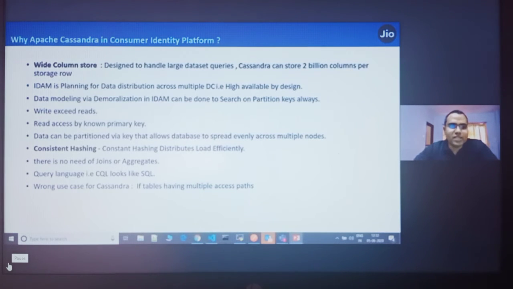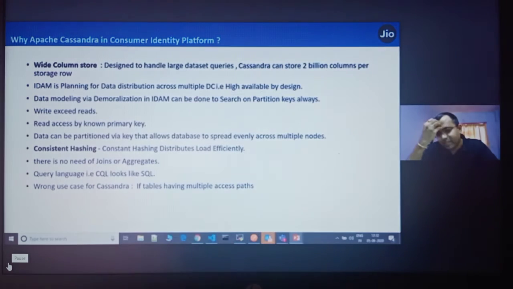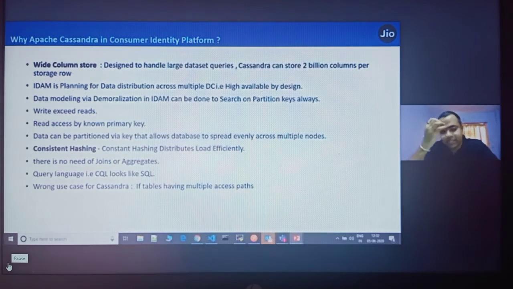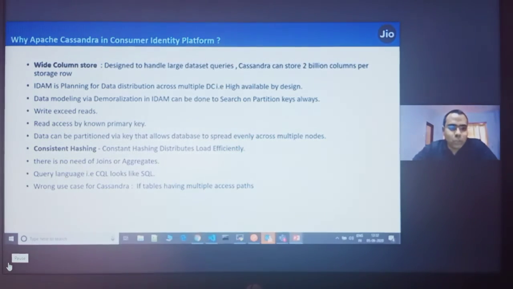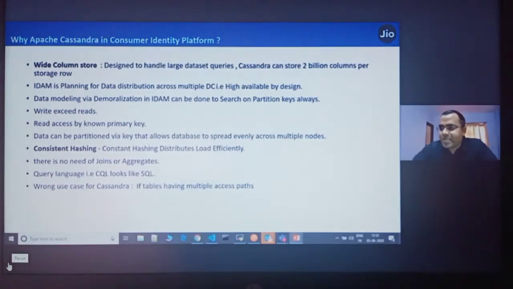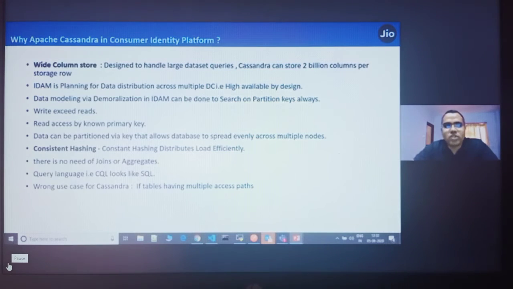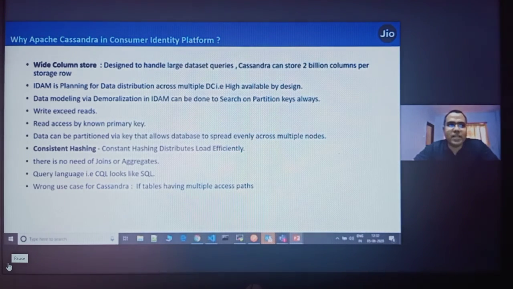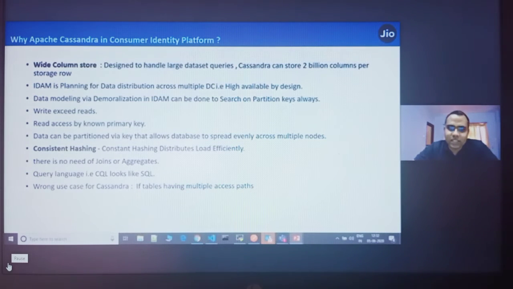Yes, so consistent hashing, the second most important feature of Cassandra internals. When I see the Cassandra internal documentation, I see it uses consistent hashing. Most of you who have worked on Java know about hashing. What is hashing? Hashing is like whenever you feed any key to it, there is a hash function associated. The hash function gives you a random value.